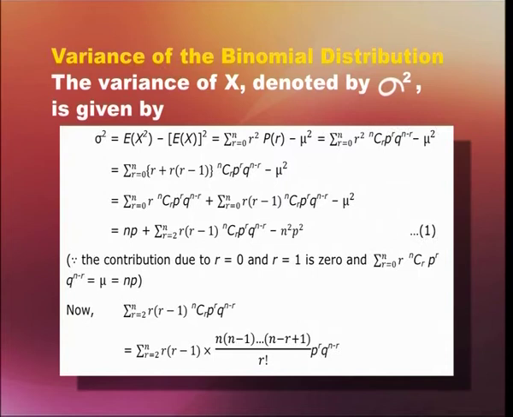This is equal to summation of r to the power 2 times nCr times p to the power r times q to the power n minus r minus mu to the power 2 from r equals 0 to n. So, we can see it follows with the steps as shown in the graphics again.